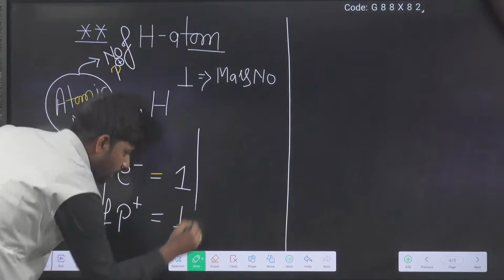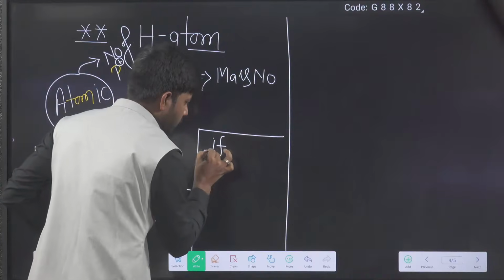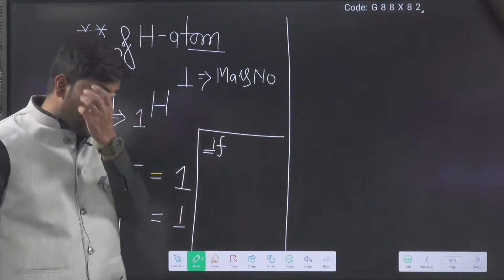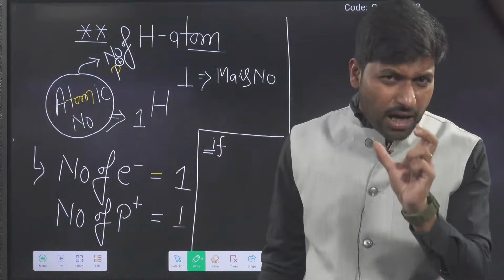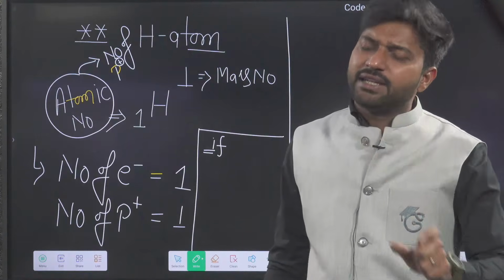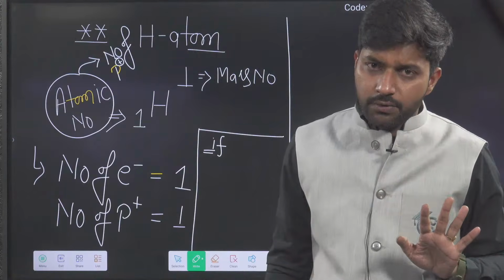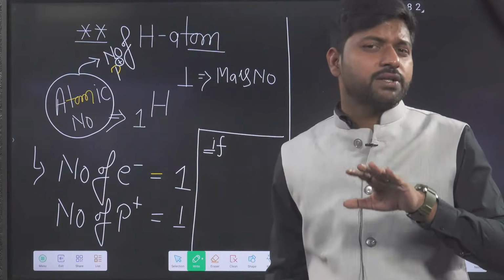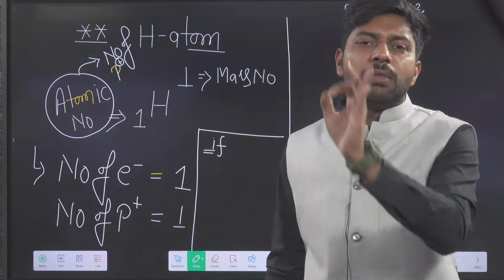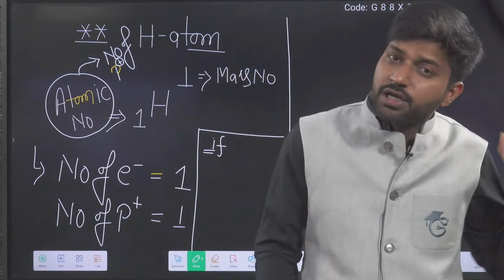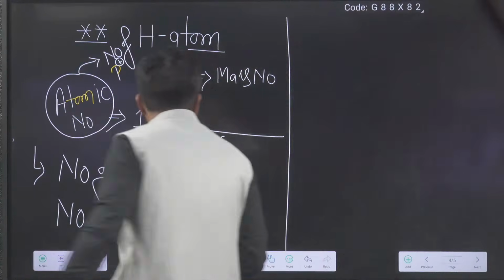Now, if you are going to calculate the mass of any atom, because the neutron is not discovered right now, we can say the mass of an atom is equal to the mass of the protons present inside that atom. We can directly say it.